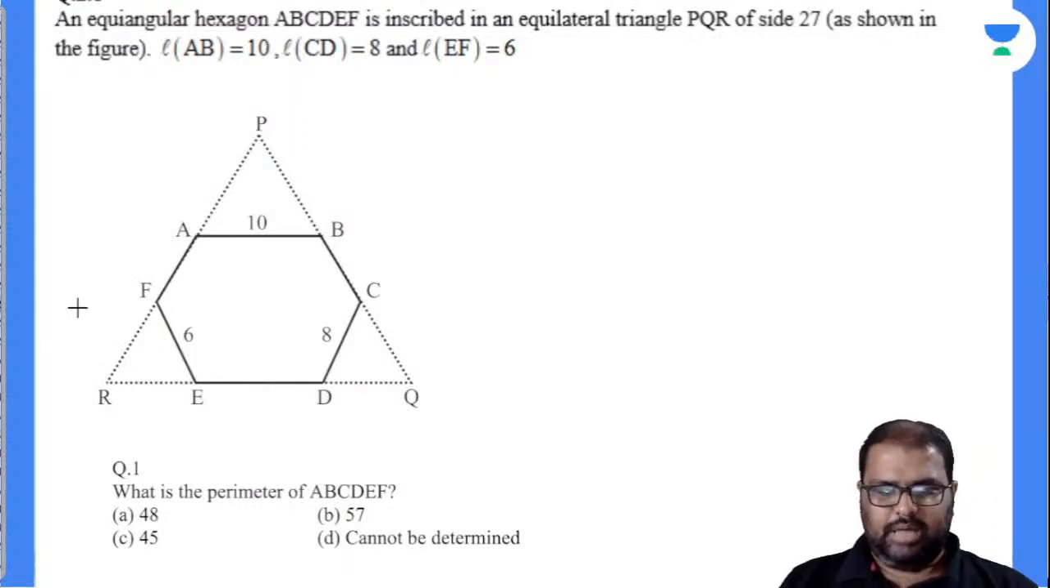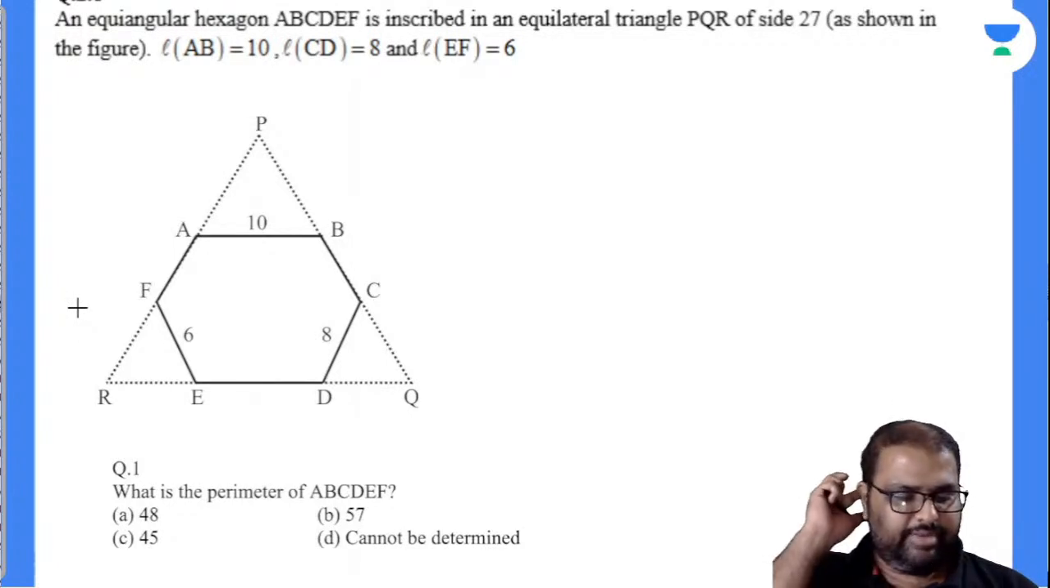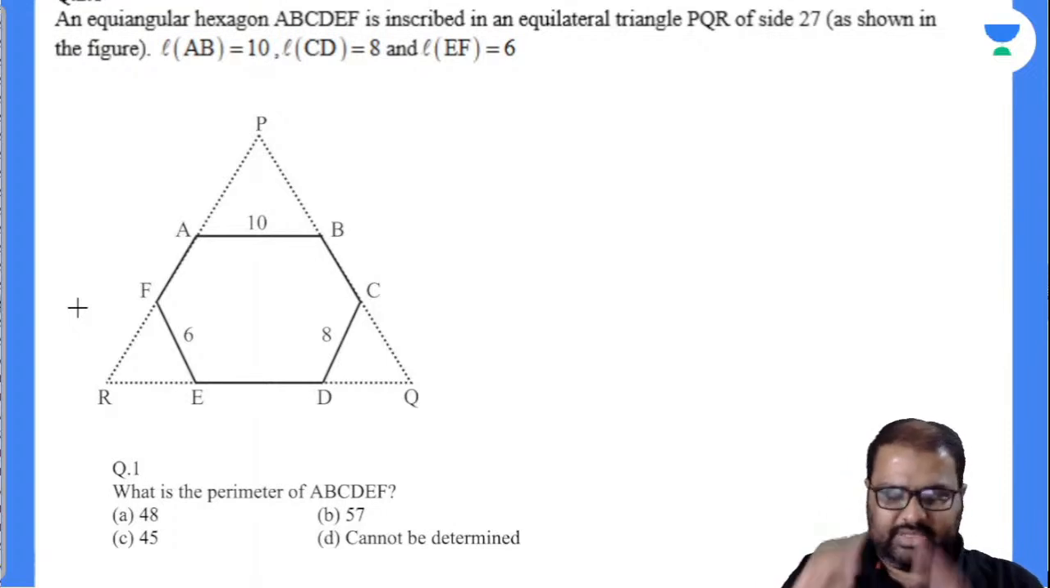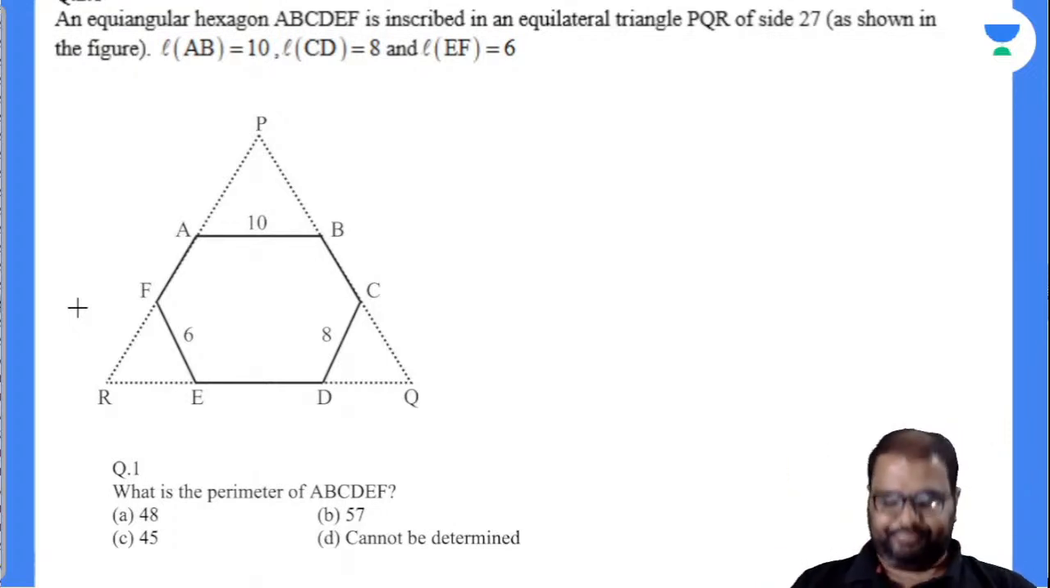Yes, I will explain the first question. From the next question, I will be giving you 2 minutes for each and every question, and you can solve it. First, I'll give a glance of this question.